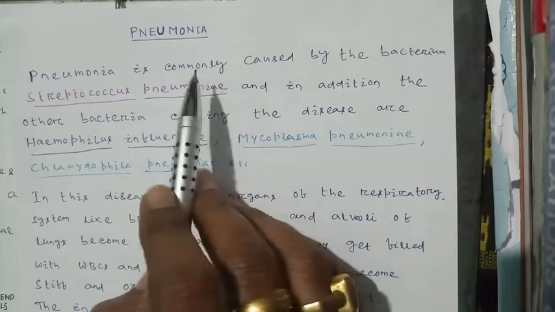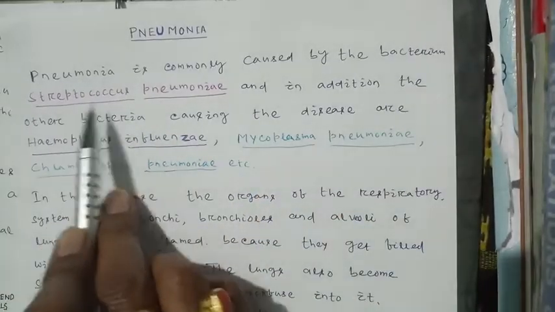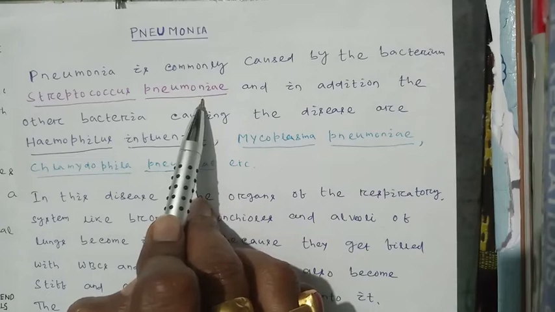Then we have to discuss pneumonia. Pneumonia is commonly caused by the bacterium Streptococcus pneumoniae. It is a bacterial infectious disease.